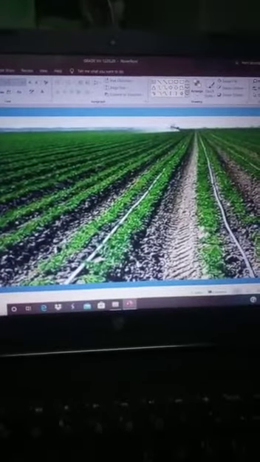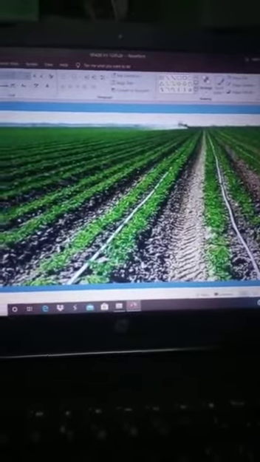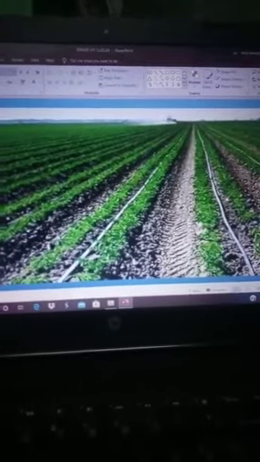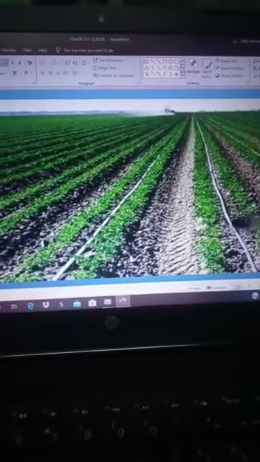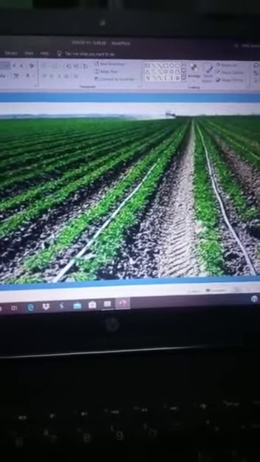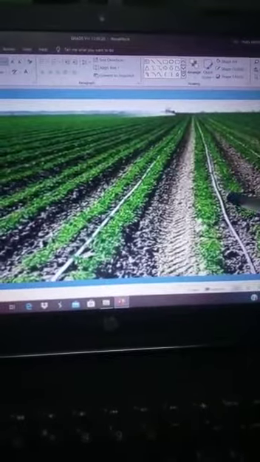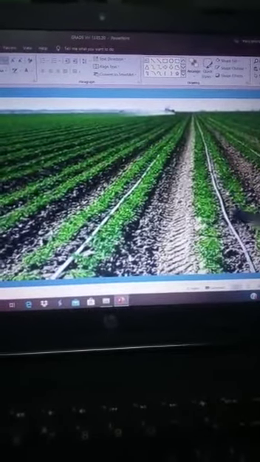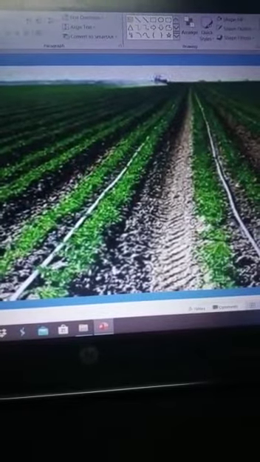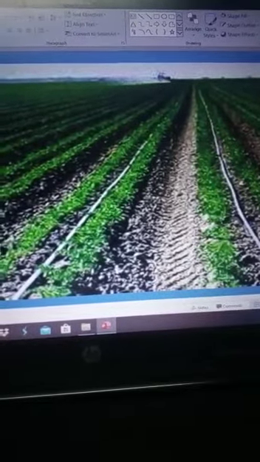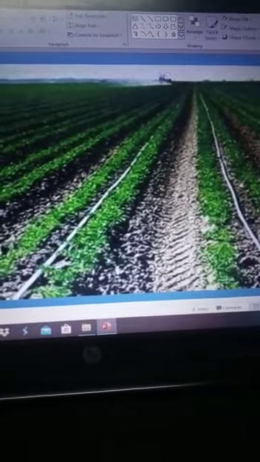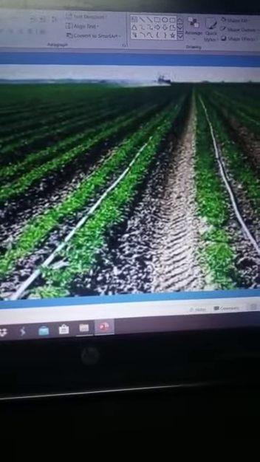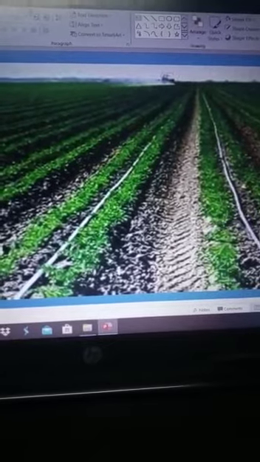The next one is the drip irrigation system. In drip irrigation system, many small pipes are connected nearly towards the root region of the plant. They have small holes. Through the holes, the water comes out drop by drop. So the root region is able to get a sufficient amount of water. This method is suitable in areas wherever water scarcity is there.